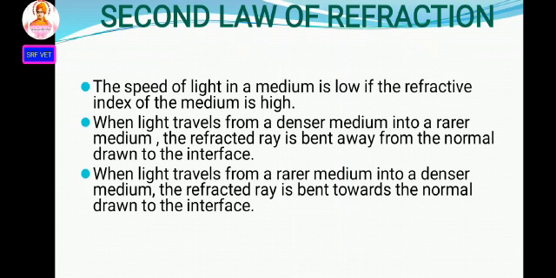In a denser medium, the speed of light is very less. Rarer medium means the speed of light is more.